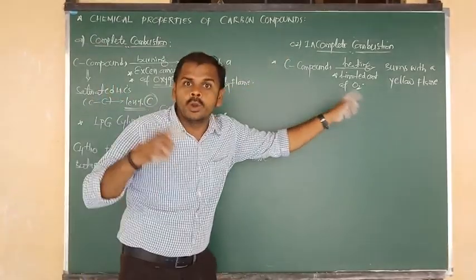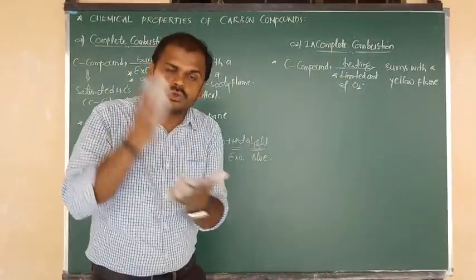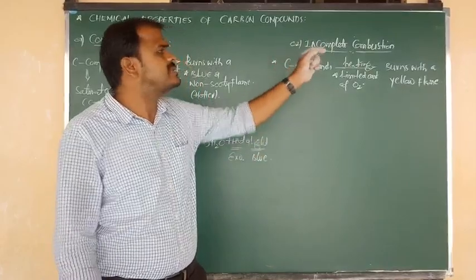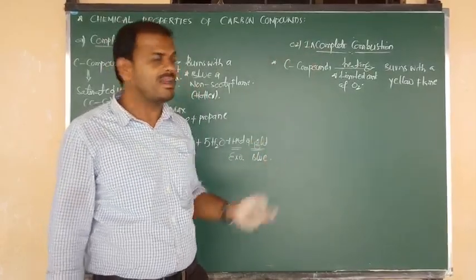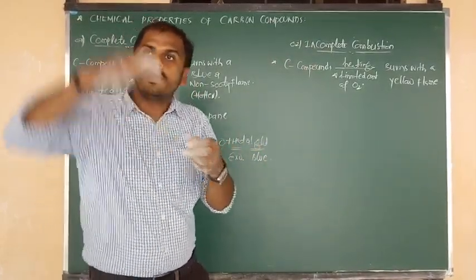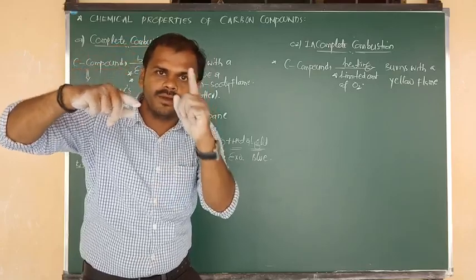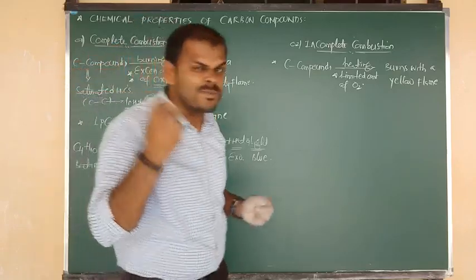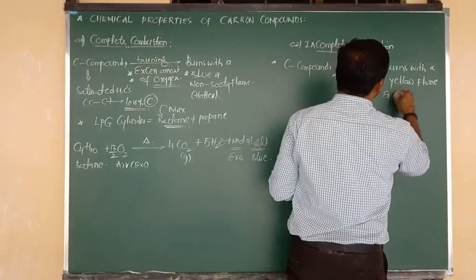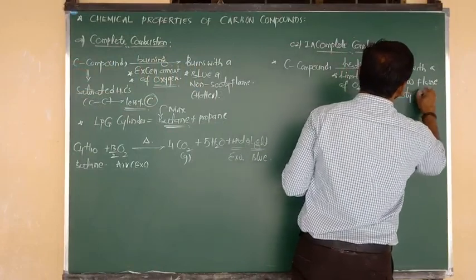But here, due to incomplete burning, in the case of a limited supply of oxygen, we are getting a yellow flame. In the presence of a yellow flame, definitely you are going to get black smoke. So the flame nature is the sooty flame.